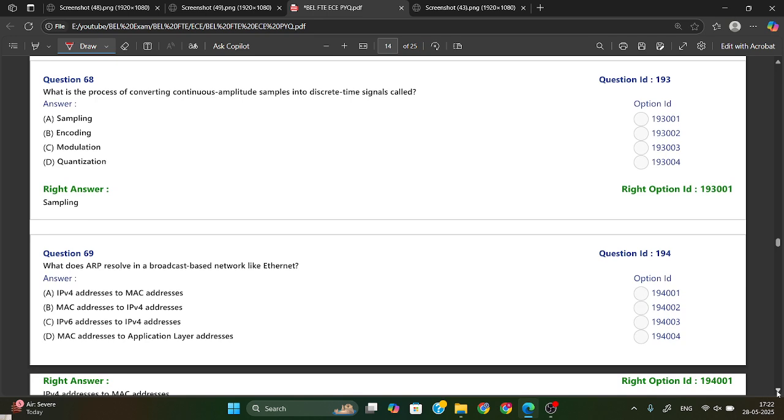What is the process of converting continuous amplitude samples into a discrete-time signal? The process of converting continuous amplitude samples into a discrete-time signal is called sampling.